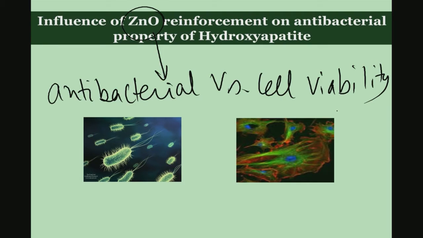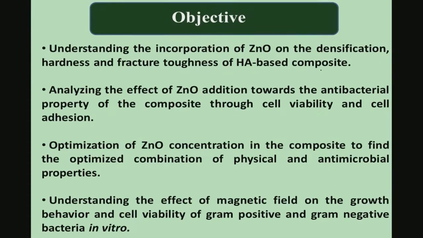So, that is very critical, because the moment you start adding silver or zinc oxide, it may potentially cause toxicity to the eukaryotic cells. It may kill the prokaryotic cells, but it may cause toxicity to the eukaryotic cells, and therefore, eukaryotic cell viability will be disturbed. So, we will show how zinc oxide content needs to be tailored while developing hydroxyapatite zinc oxide composite, so that it will induce antibacterial property, at the same time the cell viability is not compromised.